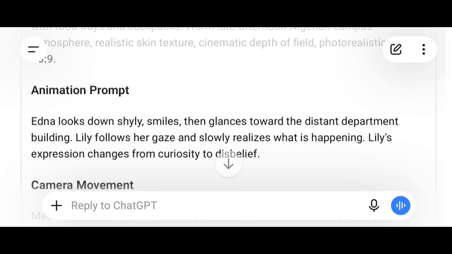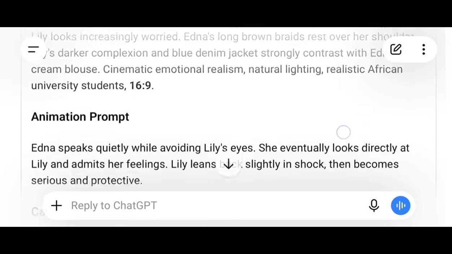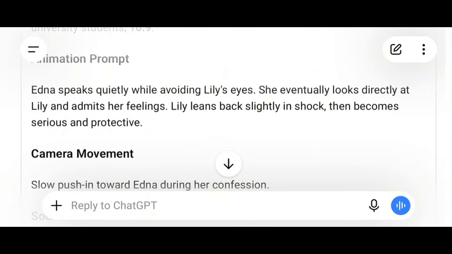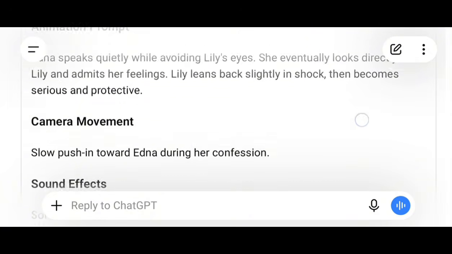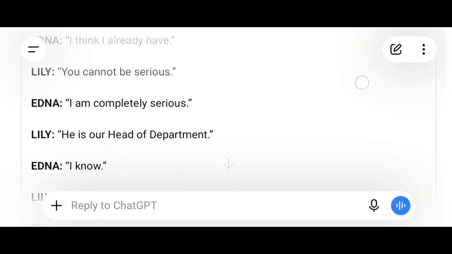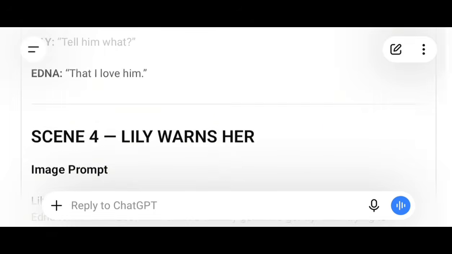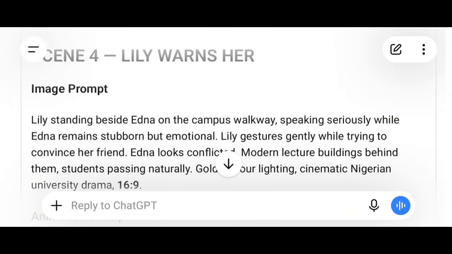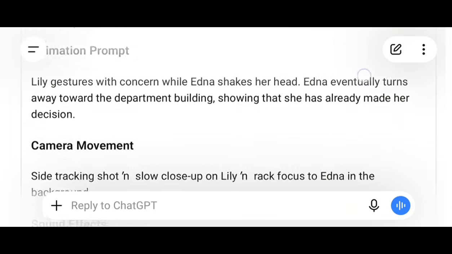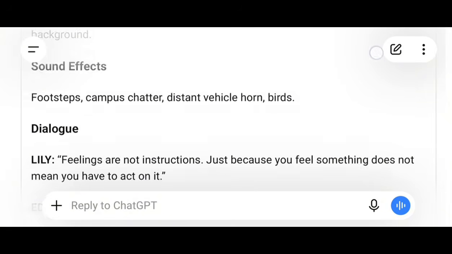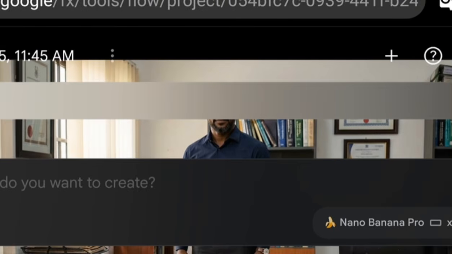Do you understand? If you read all of the scenes, even up to scene 3, they both appeared everywhere. Lily standing beside Edna. So it's just the two of them together. That's why you're going to ask ChatGPT to give you a prompt that puts the two of them together that you can actually reuse for every scene that they both appear. Do you understand? It's very important. Now look at scene 5, Professor Daniel in his office. So now that we have our images, all you have to do is select each one and put them together, so that whenever you have to create a scene that concerns two of them being in the same image, it will be easy for you.